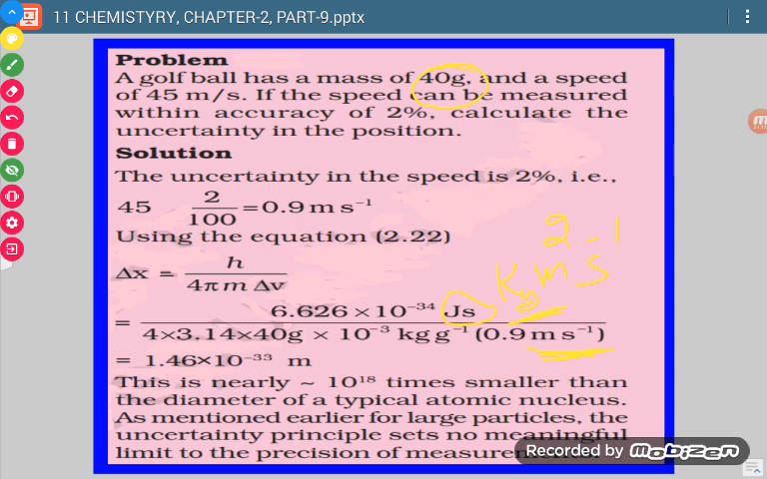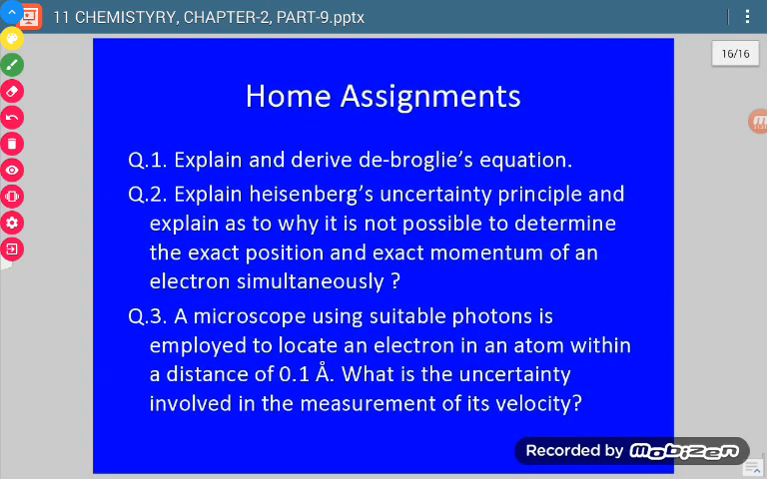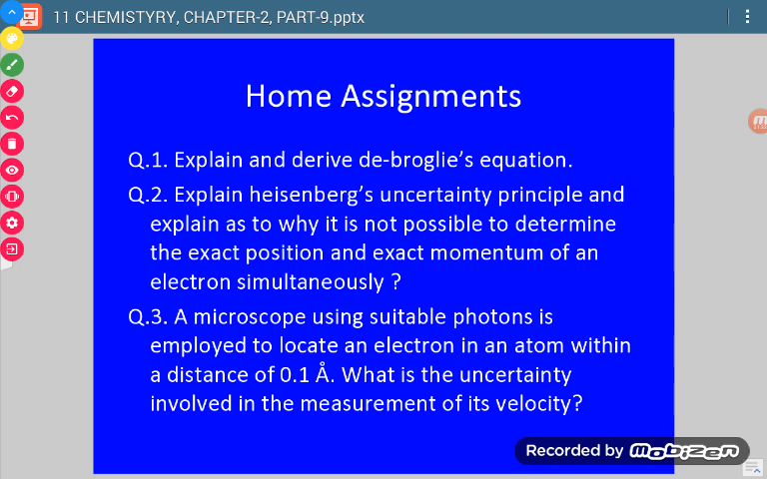When we use this, we will find the delta x value equal to 1.46 into 10 raised to the power minus 33 meter. On the basis of what we have discussed today, you have to solve these home assignments.